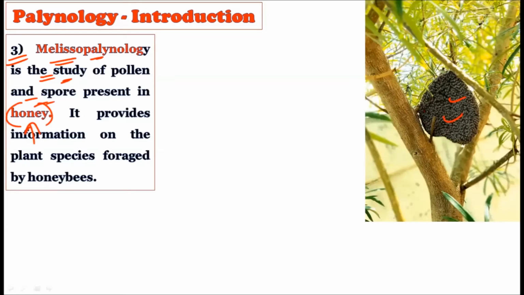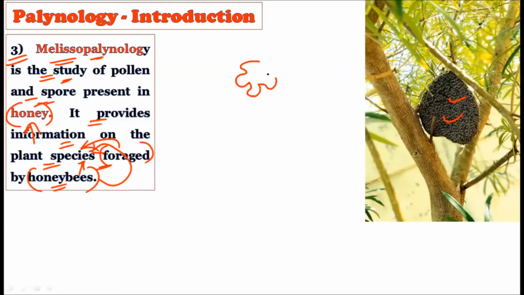This melisopaleontology deals with the pollens or the spores present inside the honey. It provides information on the species foraged by the honeybees. See, this is very important. Now, what is the importance of this? The honeybees forage on different types of species, and by studying their pollen grains, we can come to know on which type of species they were foraging. For example, understand this.